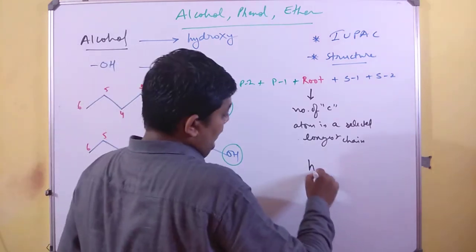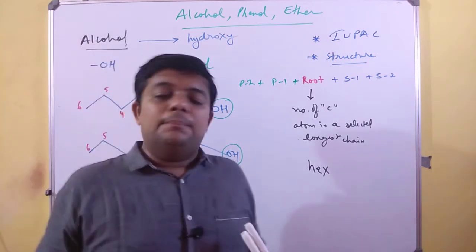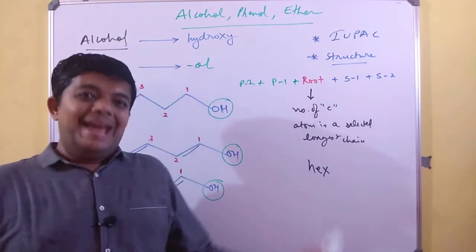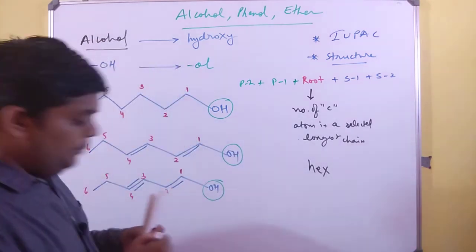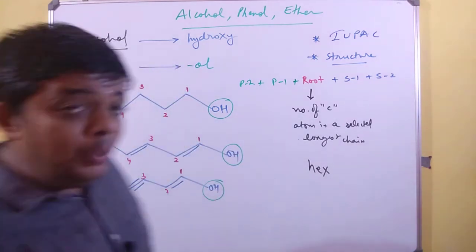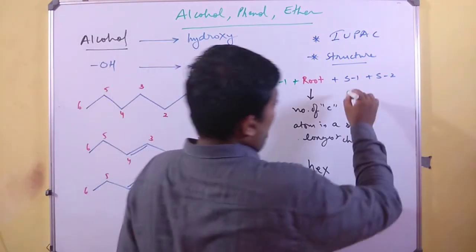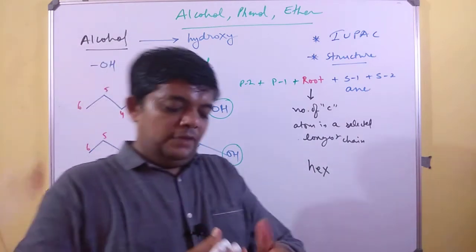So I will write hex. You very well know meth, eth, prop, but, pent, hex, hept, oct, non, dec, undec, dodec and so on. Now, if you find only single bonds in the structure, your suffix 1 will always be ane.